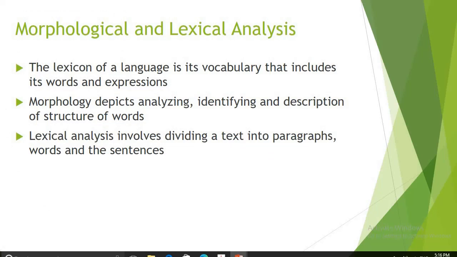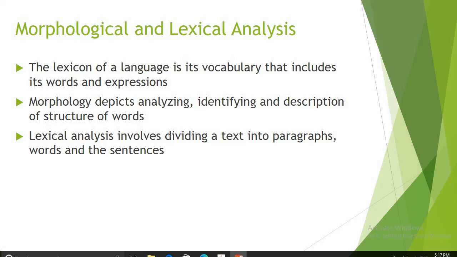Morphological and lexical analysis is nothing but this: first of all, if we take into consideration a paragraph to be processed, that paragraph is split into sentences, and each sentence is further split into tokens. This process is called lexical analysis or tokenization.